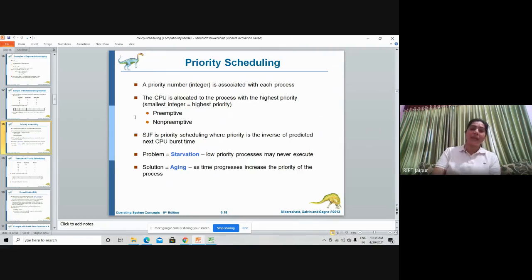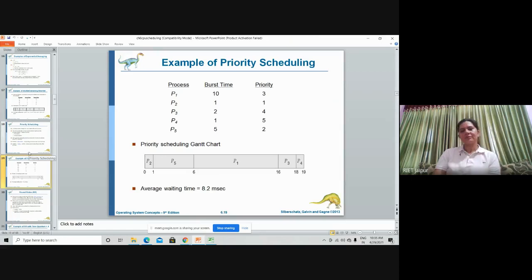This is called aging. Now just have a look at this example. Here we have taken 5 processes, P1, P2, P3, P4, and P5 respectively.